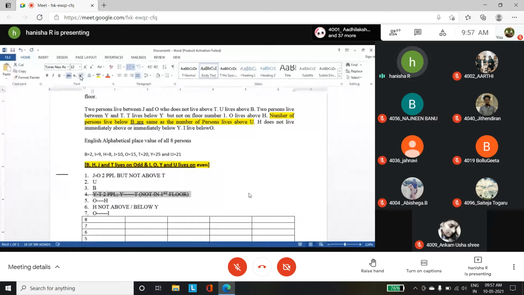So look here, 2 persons live between J and O. O does not live above T. There are 2 persons between J and O, but O does not live above T. That is the clue, and the "who" refers to O: O does not live above T.